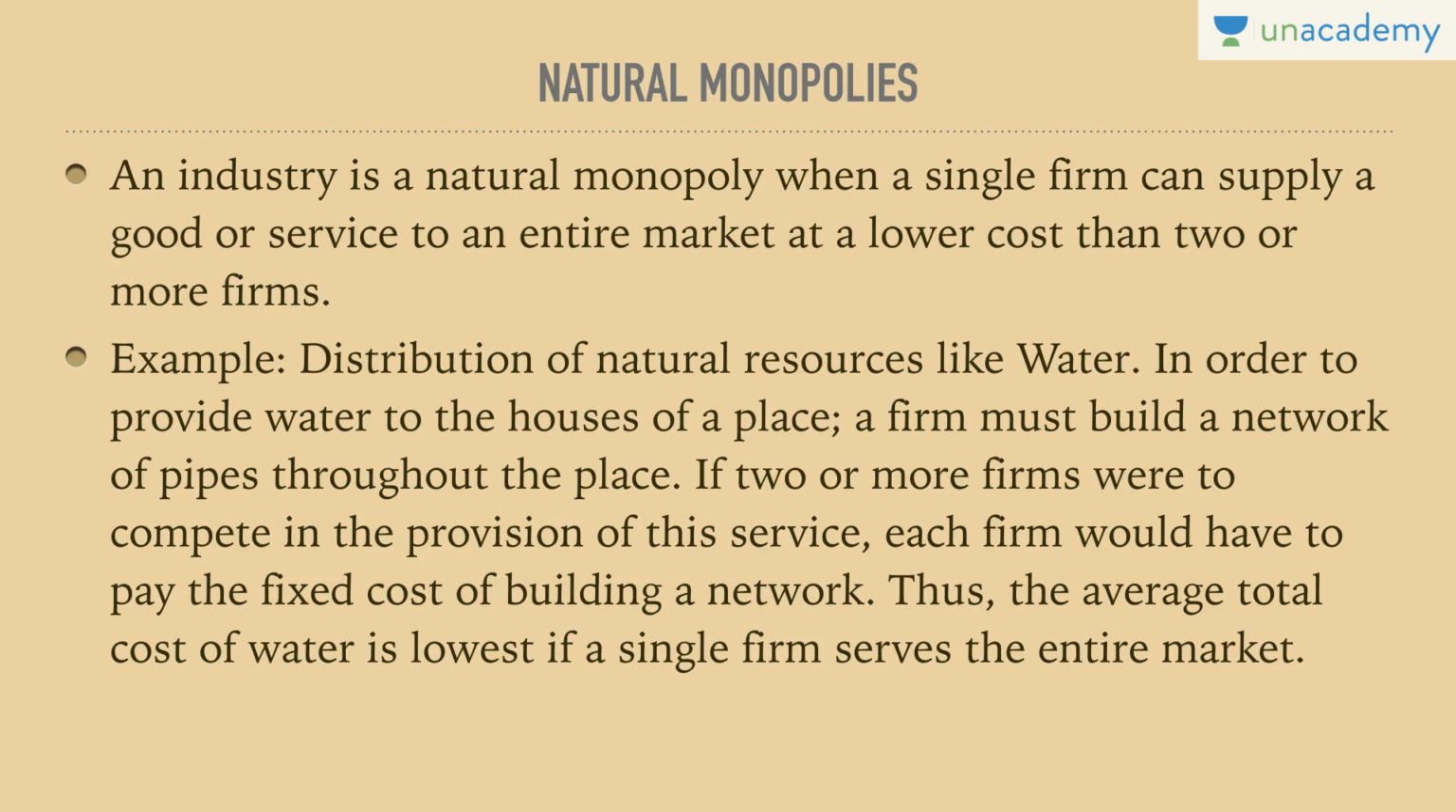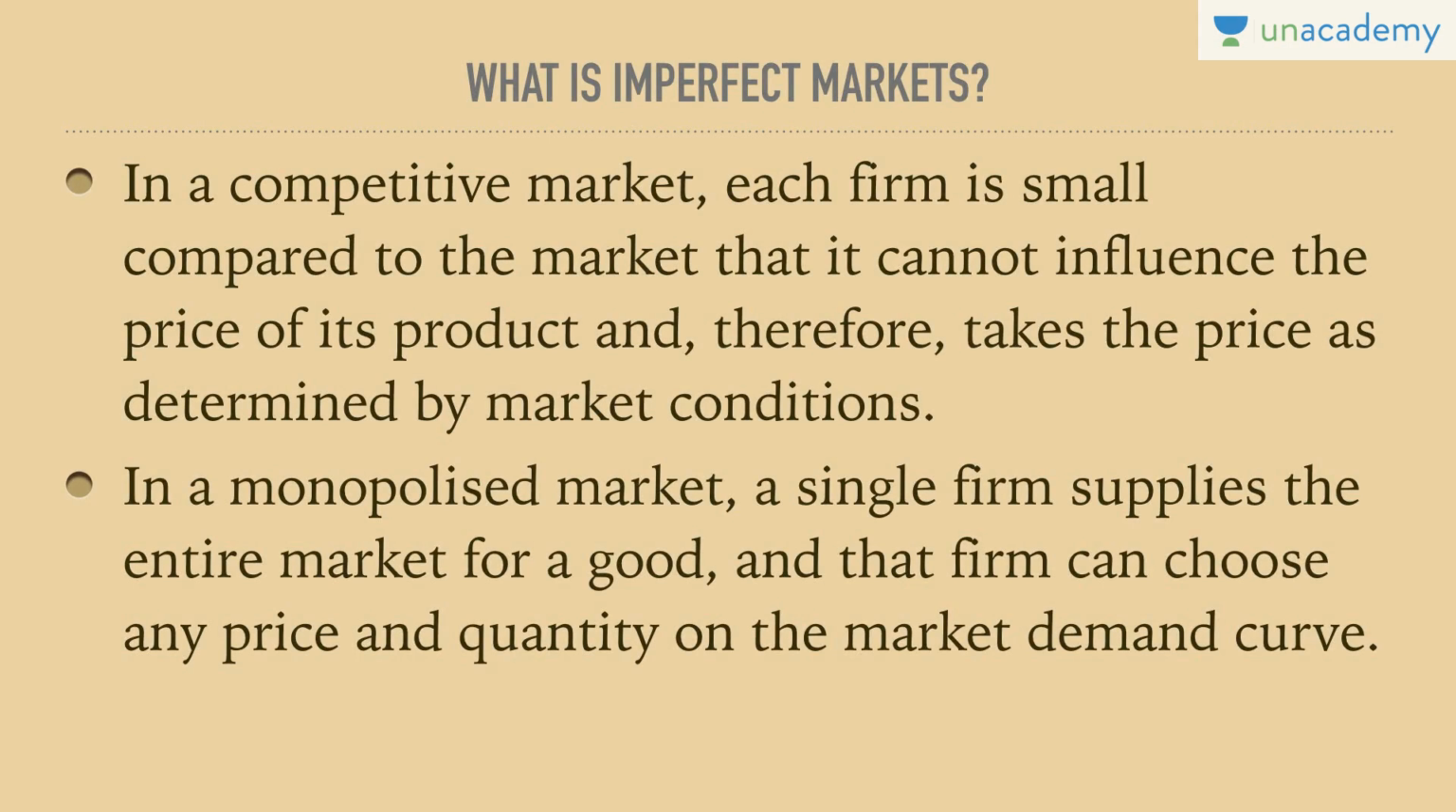But if multiple firms serve, then obviously there might be wastage, there might be many other reasons due to which natural monopoly operates. Third is imperfect market. In a competitive market, each firm is small compared to the market and it cannot influence the price of its product and therefore takes a price as determined by the market conditions. In a monopolized market, a single firm supplies the entire market for a good, and the firm can choose any price and quantity on the market demand curve. So, whatever quantity or price is chosen, that is on the market demand curve.